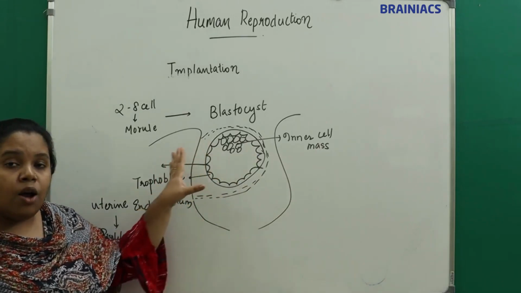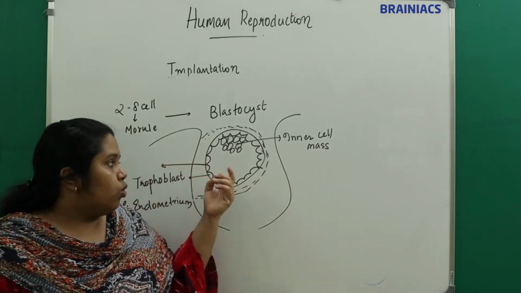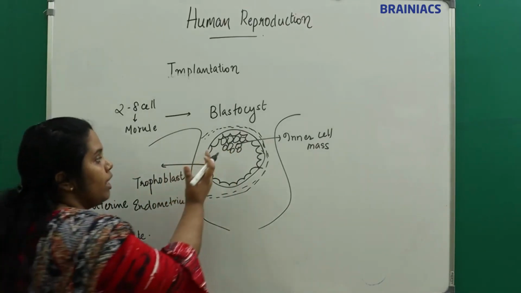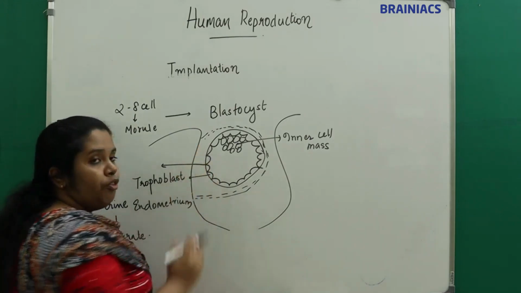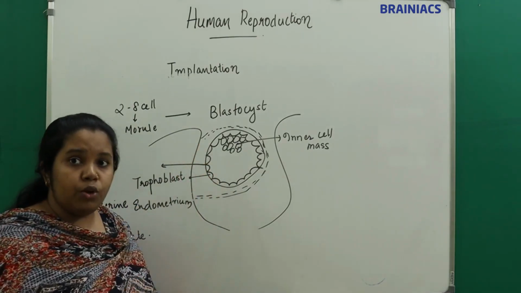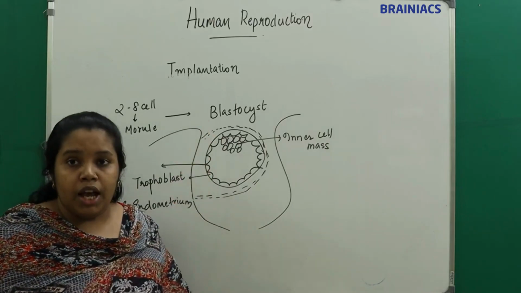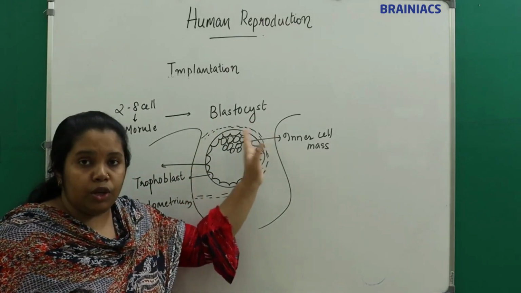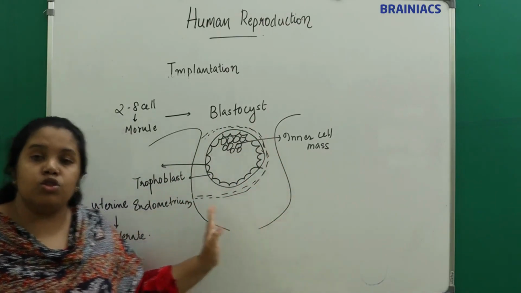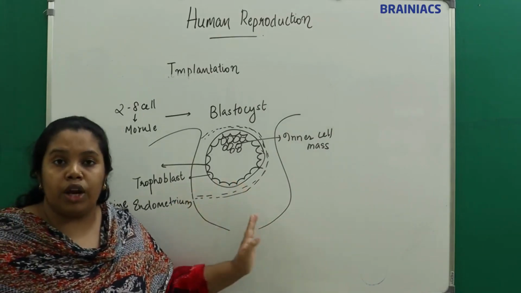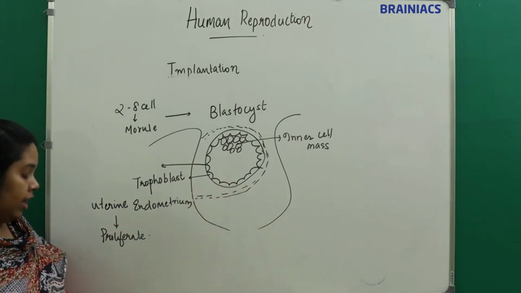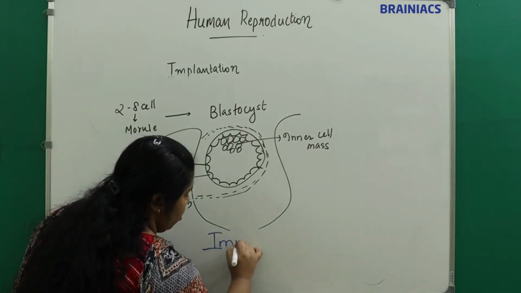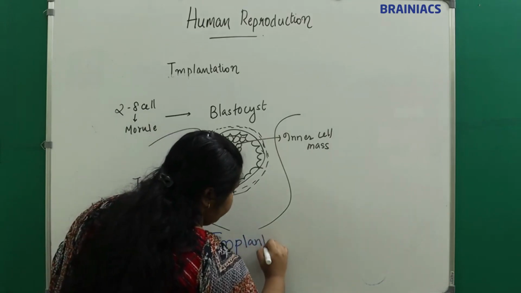When the blastocyst comes to the uterine wall, the trophoblast will get attached to it. I told you that it has two layers of cells, right? The outer layer, called the trophoblast, will get attached to the endometrium of the uterus. And what will the uterine endometrium do? It will start proliferating and it will engulf, or embed, the whole blastocyst into the uterine wall, and that process is called implantation.